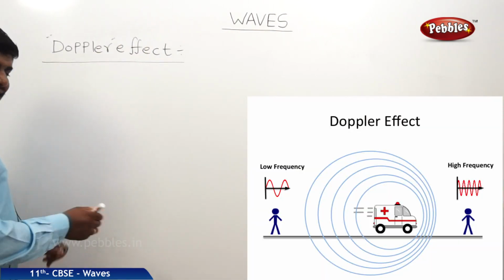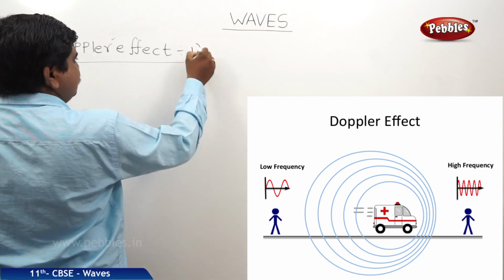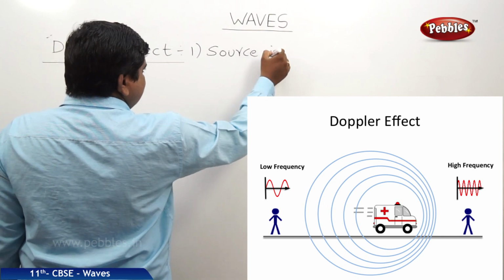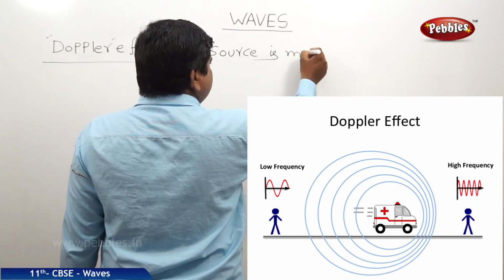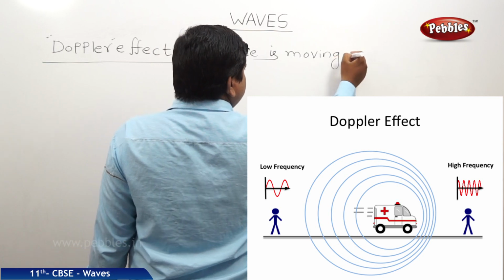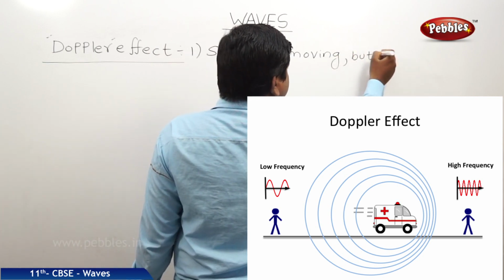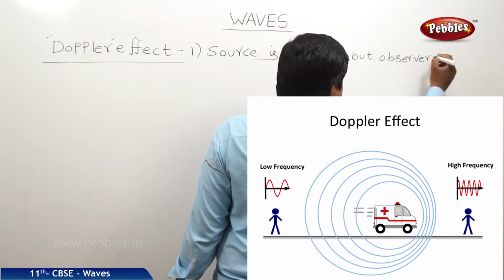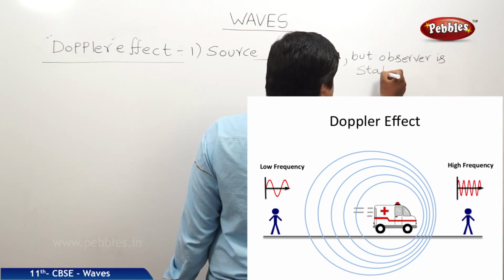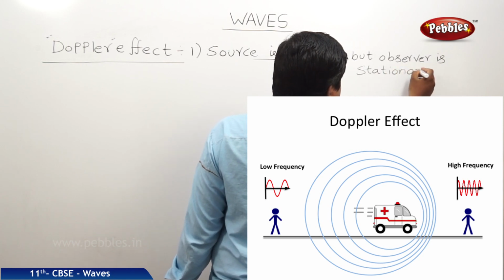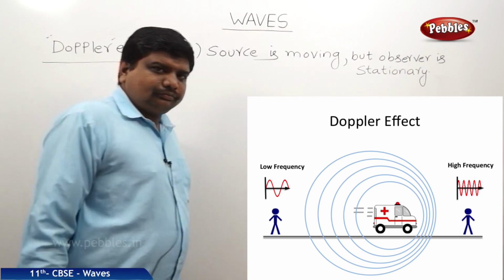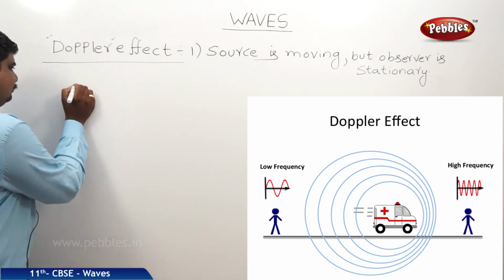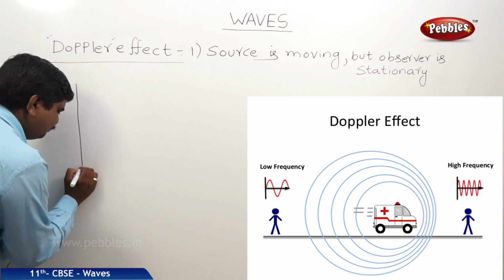The first subcase in the Doppler effect is: source is moving, observer is stationary. So what if the source is moving? Let us suppose this is the position of the observer.